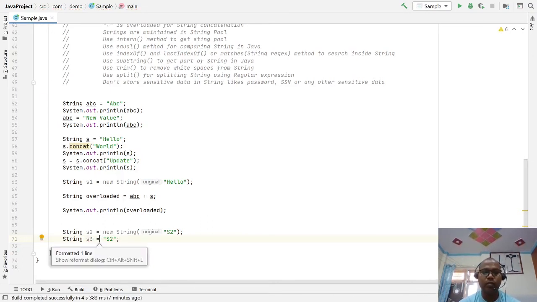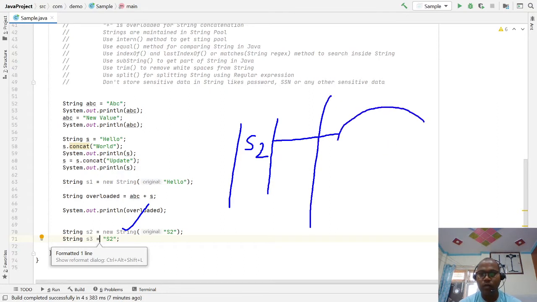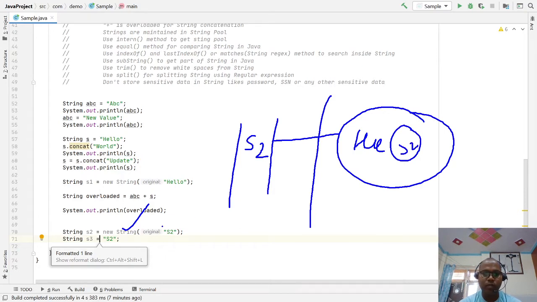If I am writing this way, what happens? For s2, first a new object is created in the heap, but first it goes to the string pool memory where s2 is created.